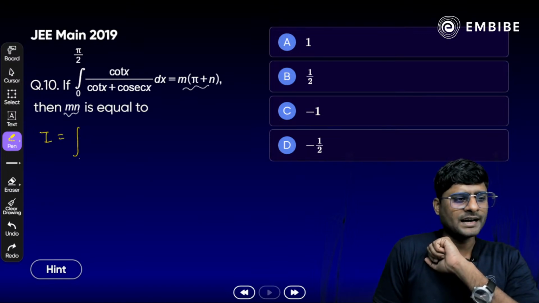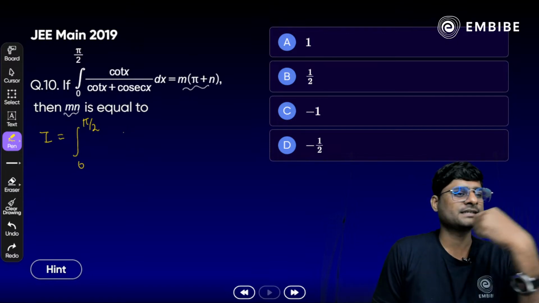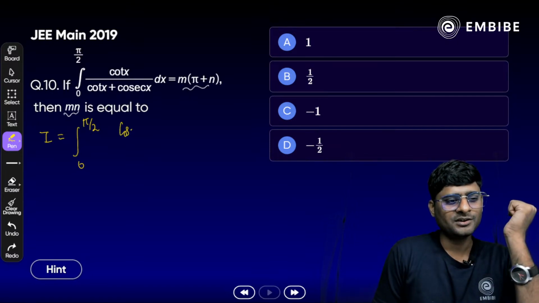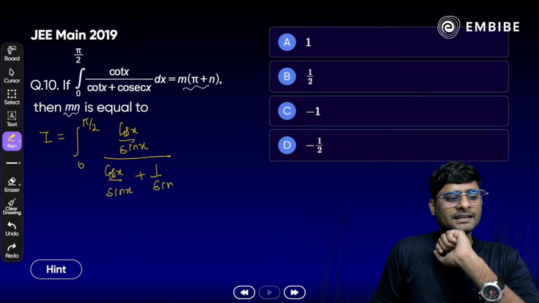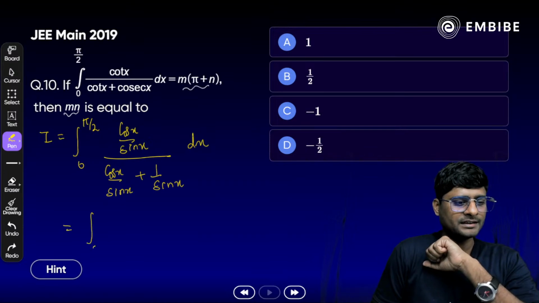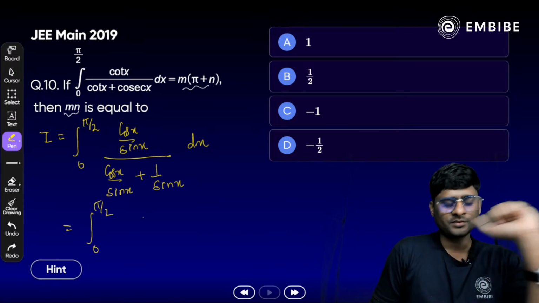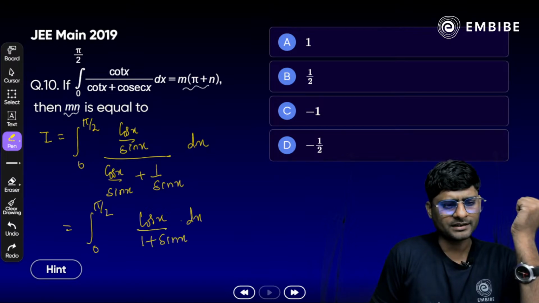I is equal to the integral from 0 to pi by 2 of cot x. Cot x means what? Cos by sin, correct? Whole divided by, again we have cos by sin plus 1 by sin here. Now, once we cancel out the denominator, what we get here is the integral from 0 to pi by 2 of cos x divided by 1 plus sin x dx. Here, can we apply the king property?